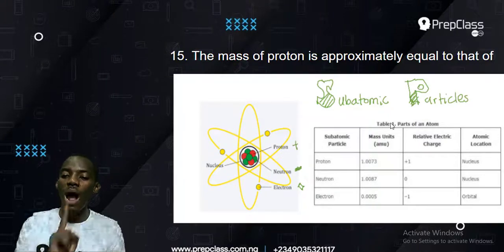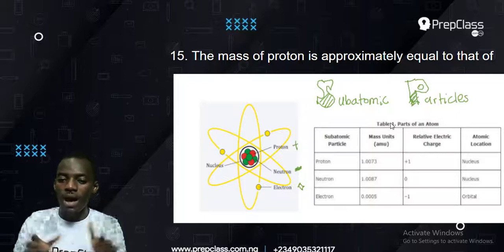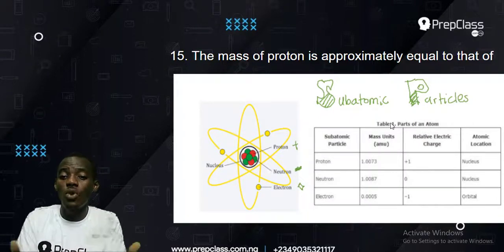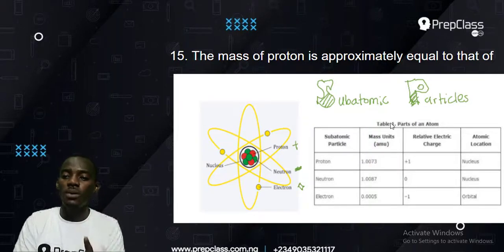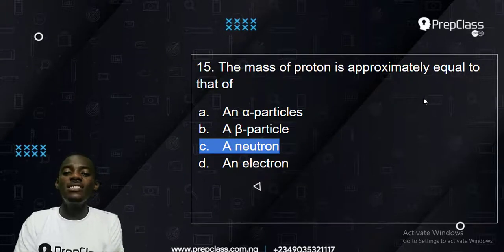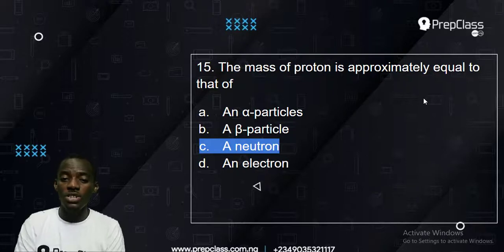Their masses are approximately the same, 1 and 1. But electron has no mass, so electron mass is 0. So the question said the mass of a proton is approximately equal to that of neutron. So the answer is not alpha particle, not beta particle, it's just neutron. This is a subatomic particle and this is an atomic question. So it is neutron, not electron, but neutron.